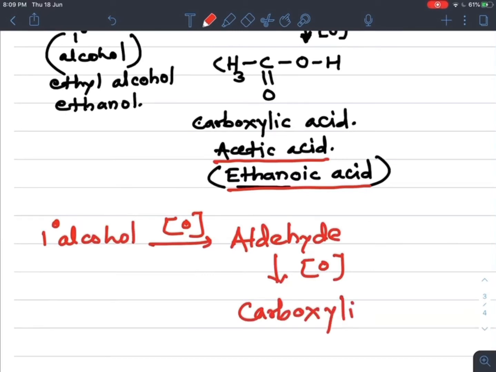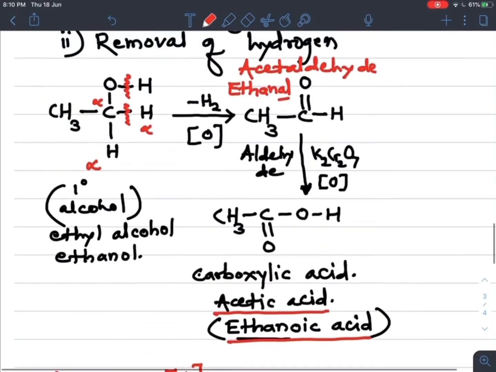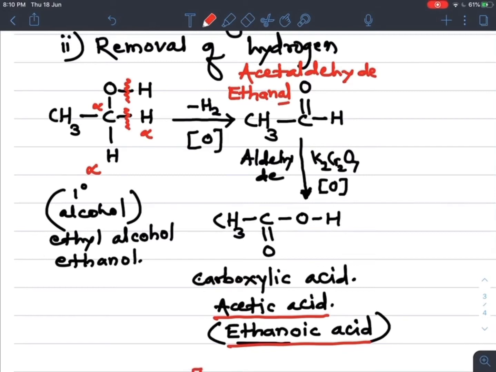So the same carbon-containing carboxylic acid is formed. This is about the first oxidation, that is, from primary alcohol. Finally we get its corresponding carboxylic acid, that is, the COOH group containing compound. Now one more thing: see the oxidation number or oxidation state of this carbon.